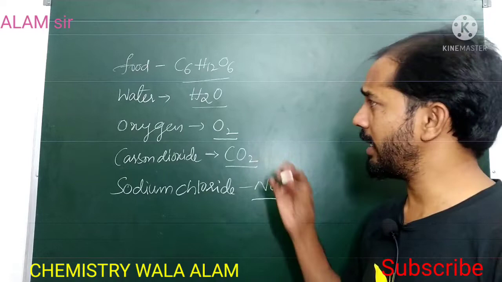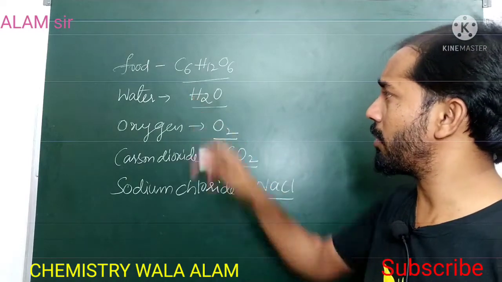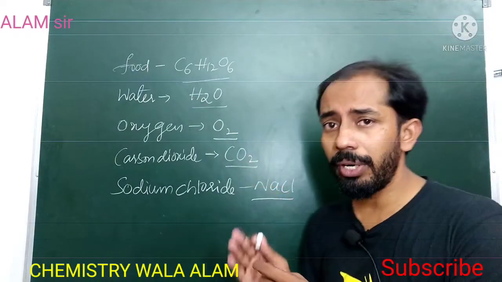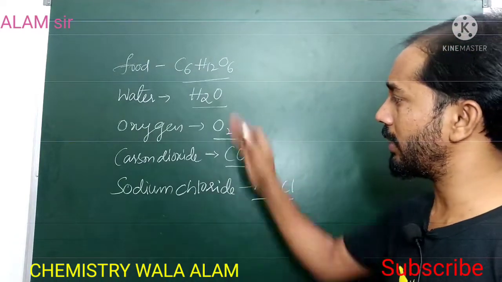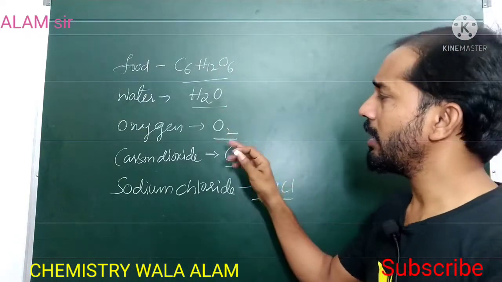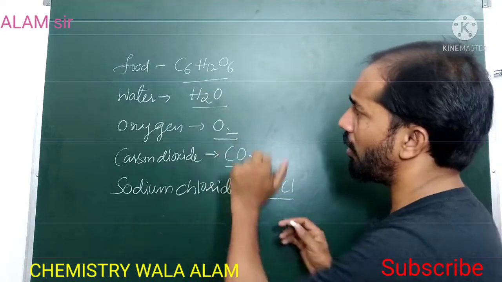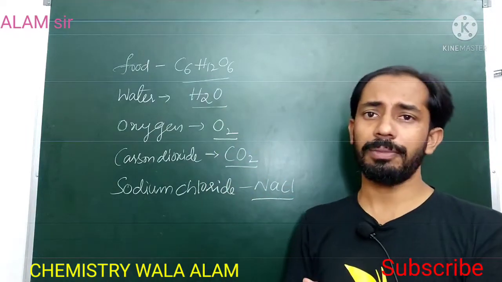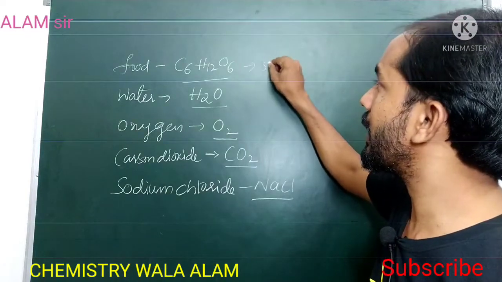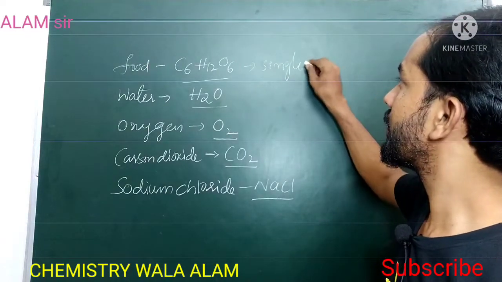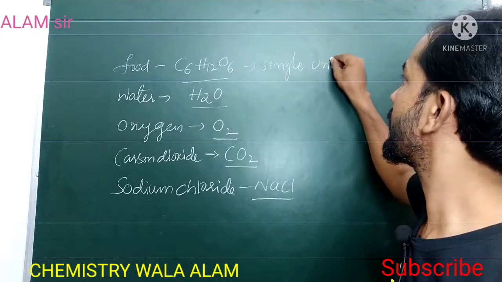So these all the compounds have different numbers of atoms. These compounds, except oxygen, all have different numbers of atoms, and all these atoms are acting as a single entity or single unit.